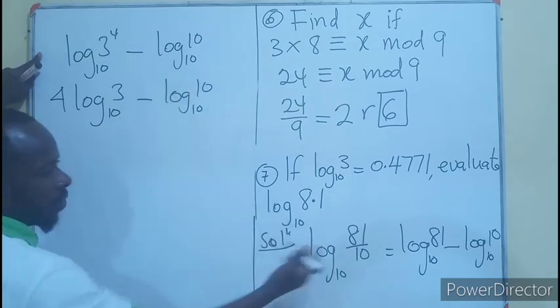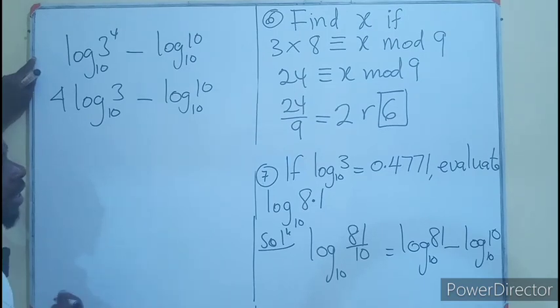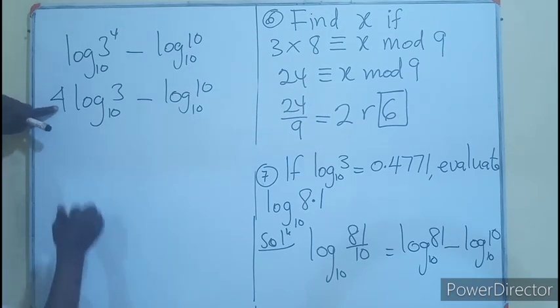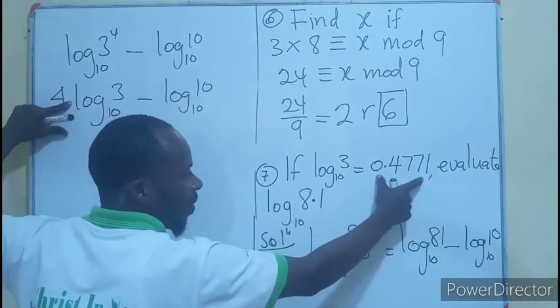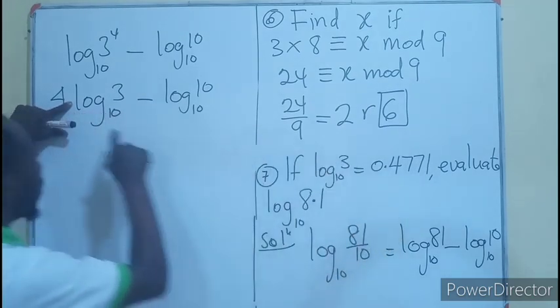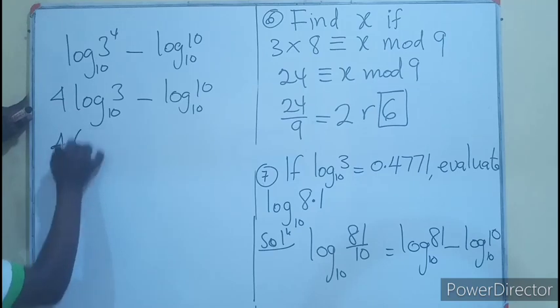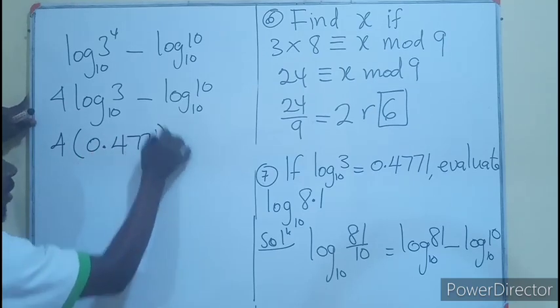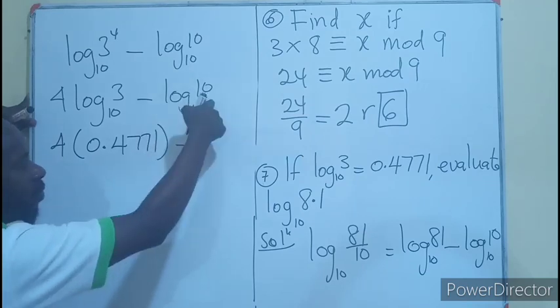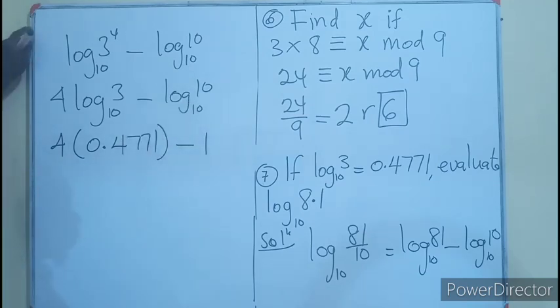You can change this right from the go to 1, but I just want to maintain it. The whole of this is what I have been given in the question. So I multiply 4 by 0.4771, minus the log 10 base 10, which is just 1.